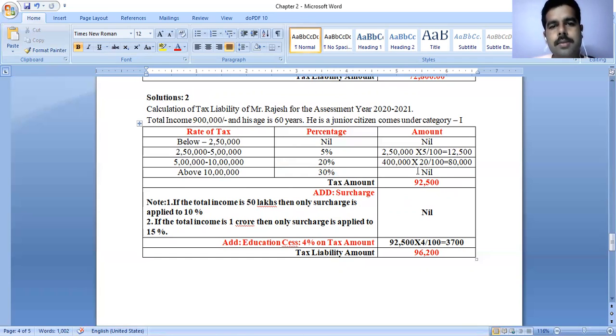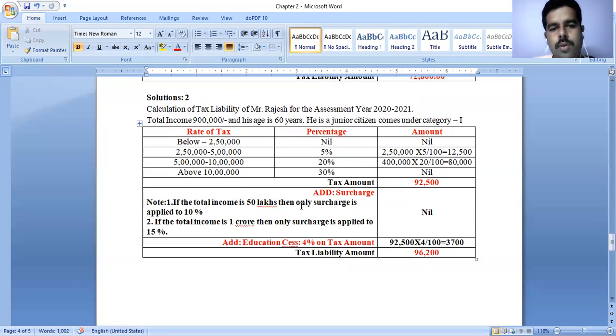Mr. Rajesh has not crossed a total income of 10 lakhs. Then the tax amount is 92,500. Again we need to add surcharge as well as education cess.